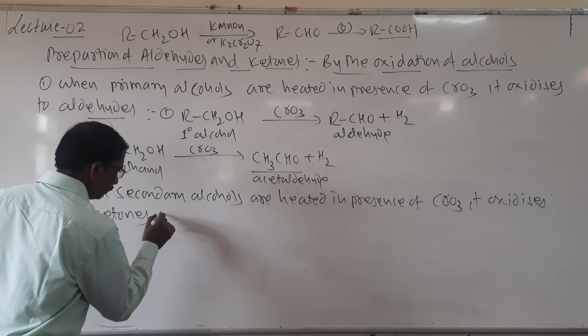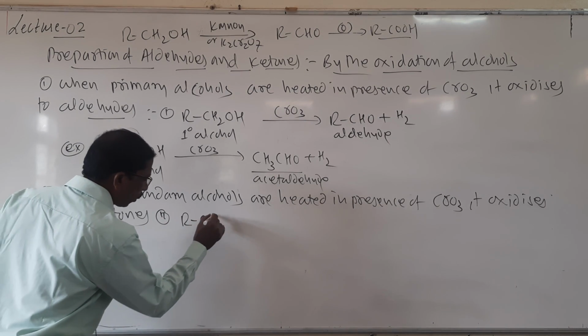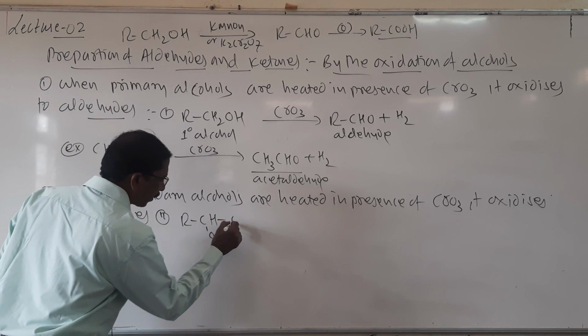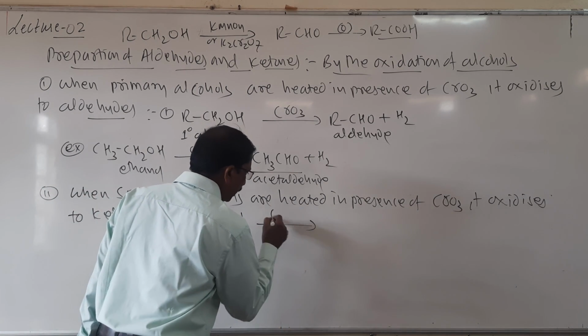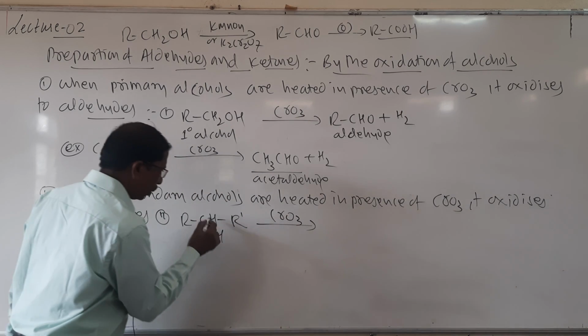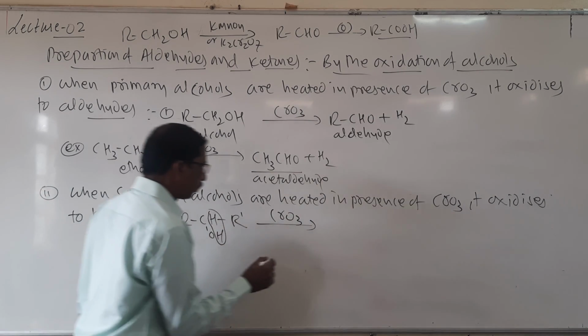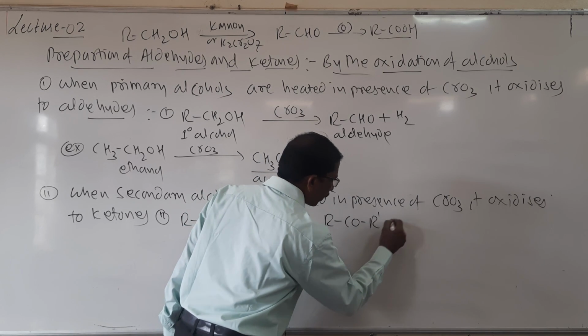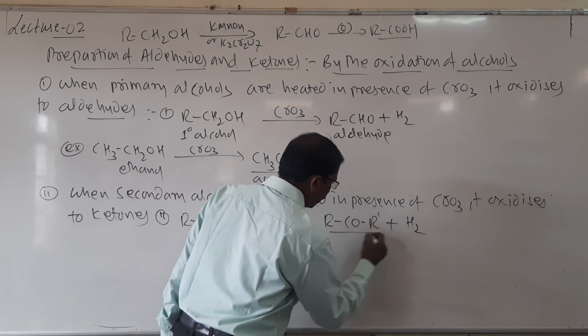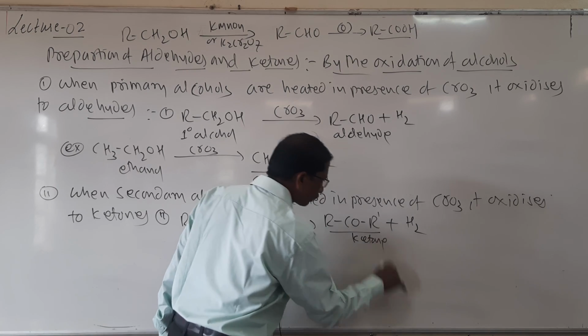Look here, students. So when secondary alcohol CHOH R dash, so it is secondary alcohol, when it is heated in presence of CrO3, so here the hydrogen is removed, and then here it forms RCO R dash plus H2. So it is called as ketone.